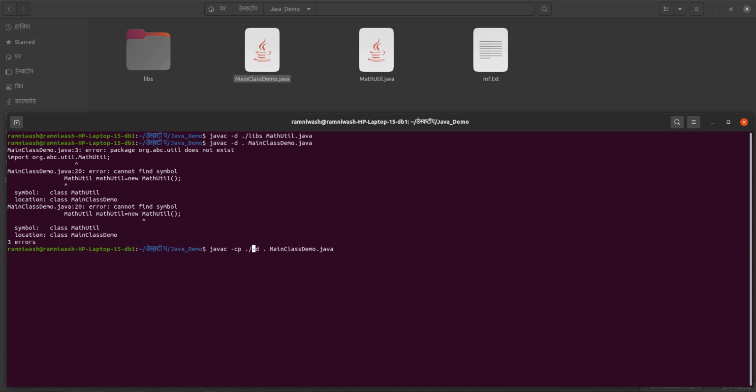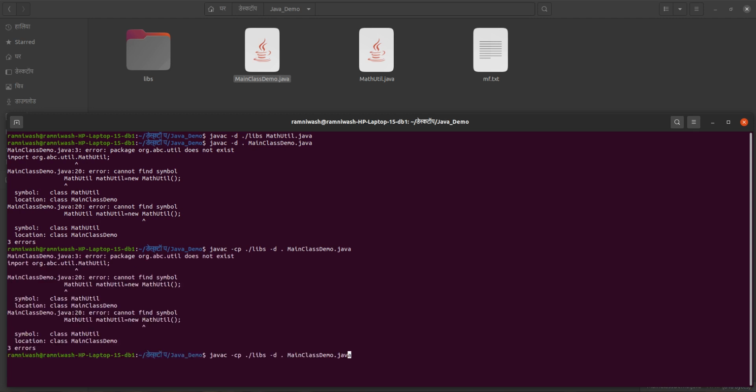of which libraries. That's it. This is our class path. So please consider this class path while compiling. If you press enter, under this class path utl.jar is there. Okay, sorry. Because under this class path I want to compile this main class demo.java into this current directory, and I want to use this class path. So I am specifying all these points here and pressing enter.